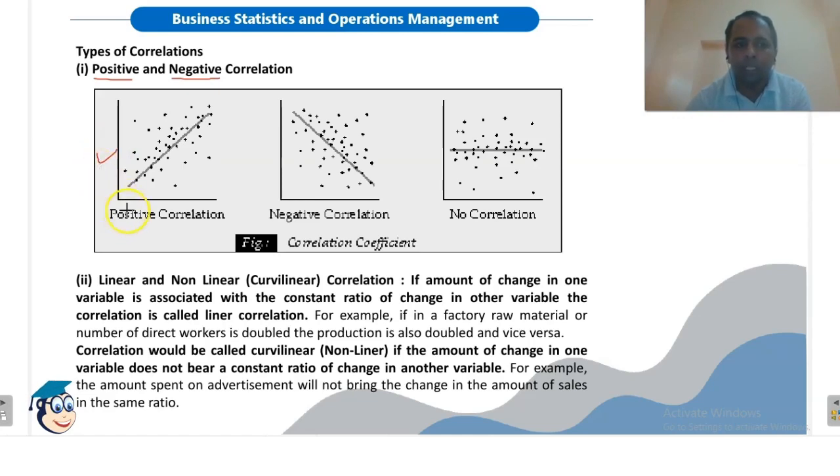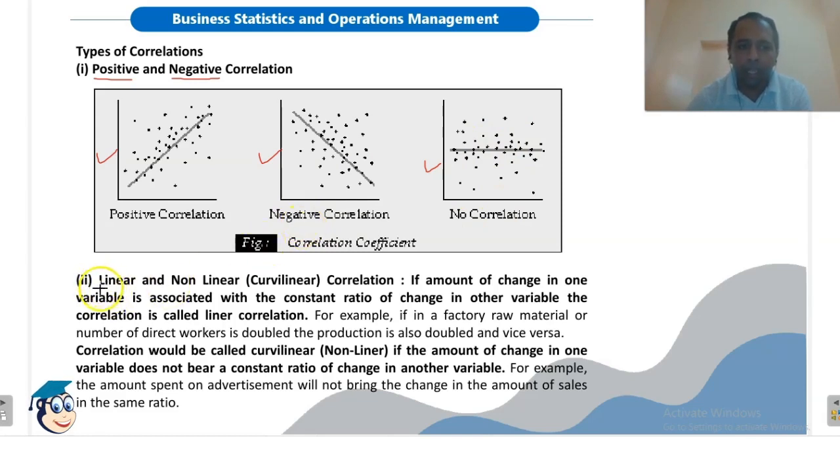This is positive correlation. In case of negative correlation, with an increase in value of x, value of y decreases, we will get the diagram like this. And in case of no correlation, we will get a diagram like this. We cannot find out any particular pattern in this case. So there is no correlation, right?